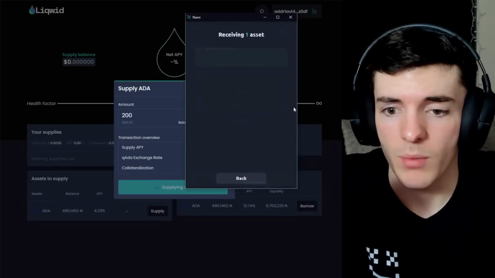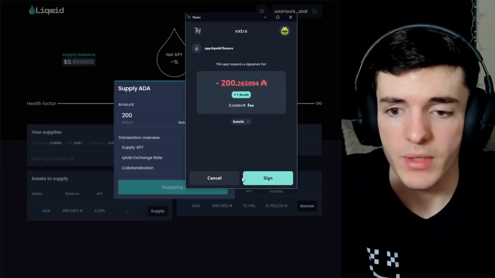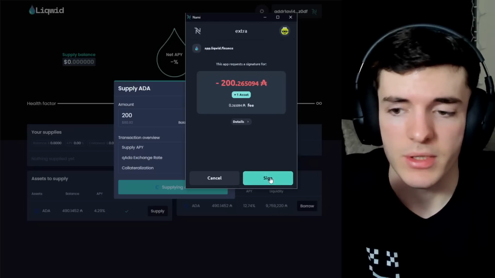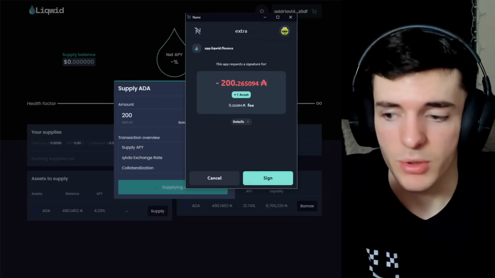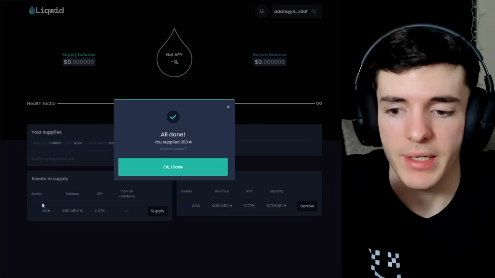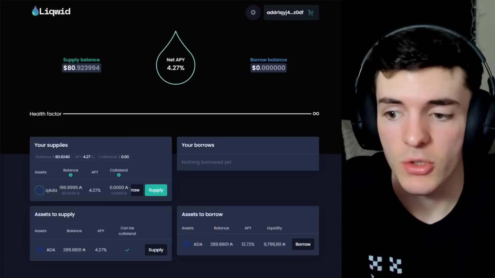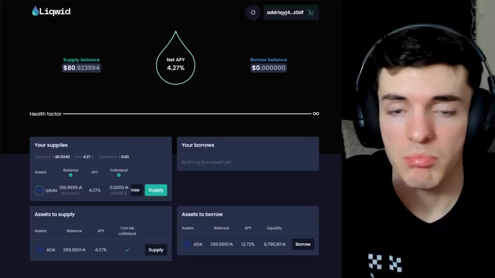Now, you may be wondering why this doesn't load right now in your wallet, and this is QADA, the asset we're receiving. We cannot view it as there is some backend things waiting on being pushed. After you sign the TX and it went through, you should see this message that you supplied however much ADA you have just supplied.